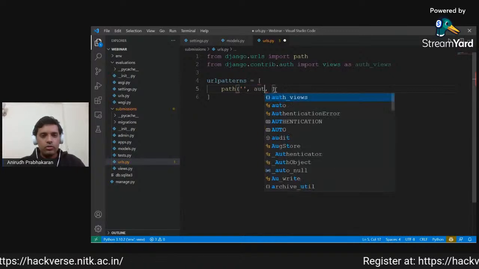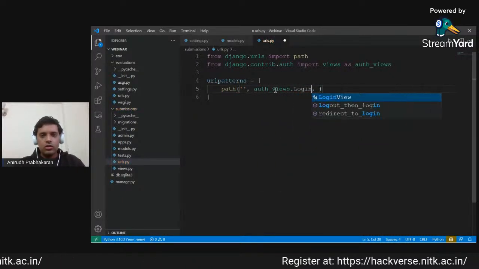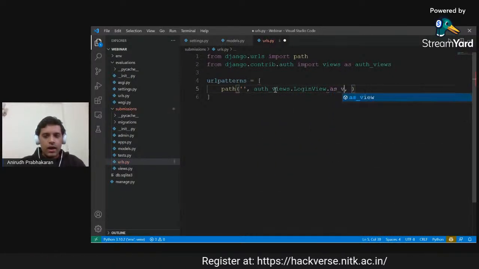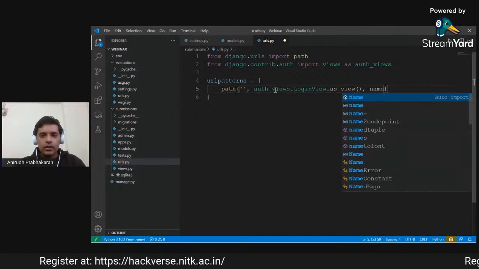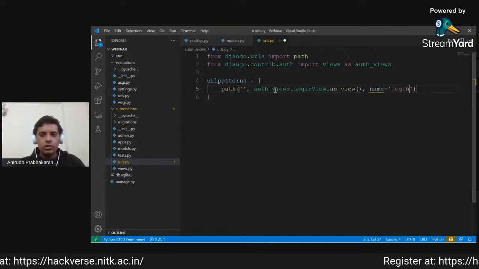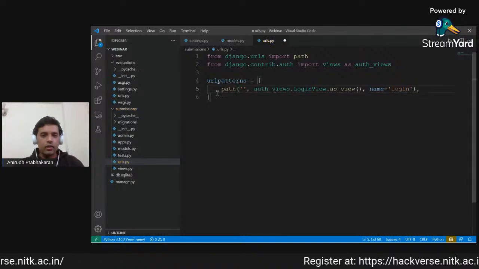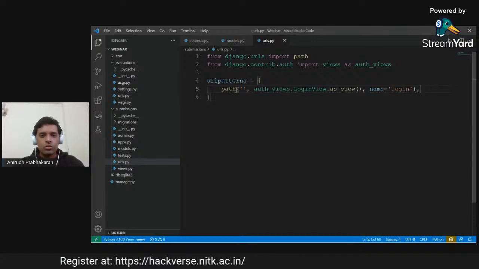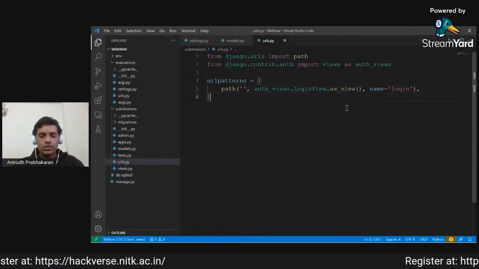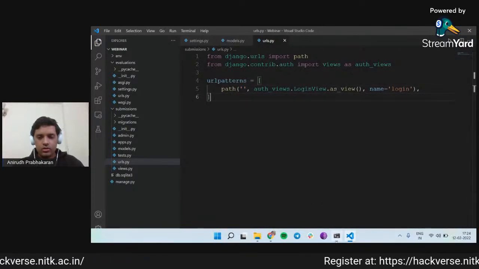And for the login, we will have auth_views.LoginView.as_view() because we want to render it as a view. And it is a very good practice to name all the URLs because it will come in handy later when we are trying to create dynamic links. So okay, now we have auth views as login view. Now let's see what happens.